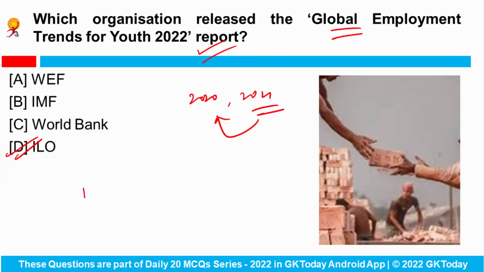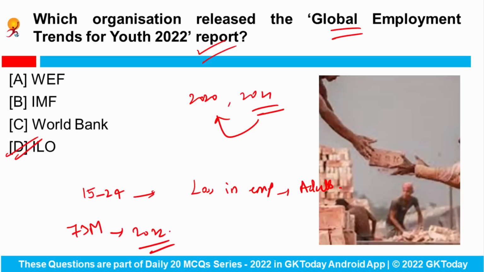Youngsters in the 15 to 24 years age group experienced a much higher percentage loss in employment than adults since early 2020, and the total global number of unemployed youth is estimated to reach 73 million in 2022. Okay, so this is the report of the International Labour Organization. Headquarters lies in Geneva, Switzerland.